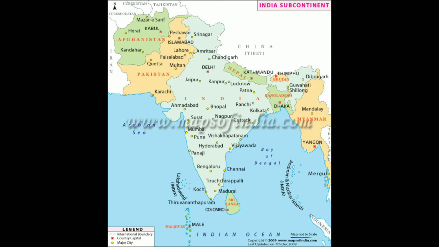If you see the map, beside Sri Lanka you will find Lakshadweep Island. This Lakshadweep Island is situated to the south, and the Maldives is also situated to the south of Lakshadweep Island. So students, I hope it's now clear to you where India's neighboring countries are located and how India shares its boundaries with them.